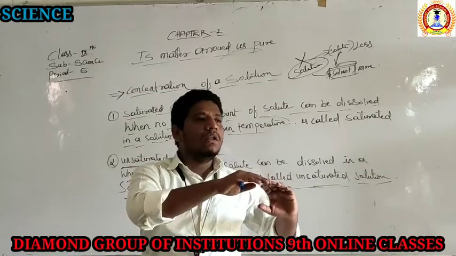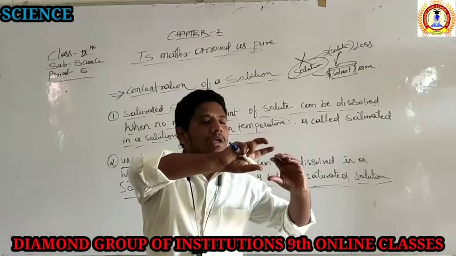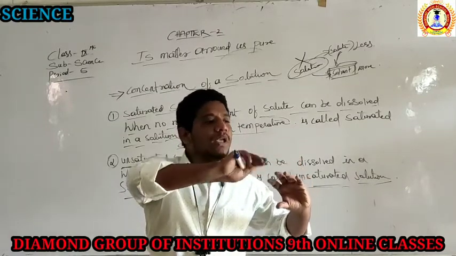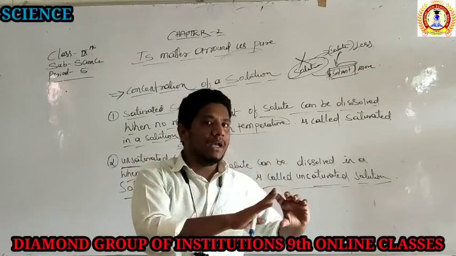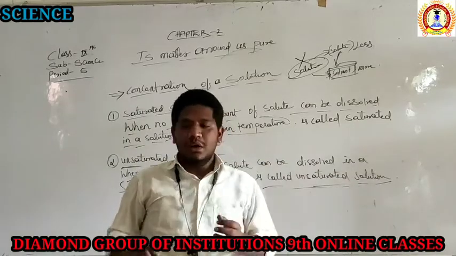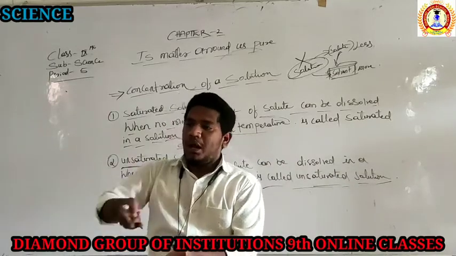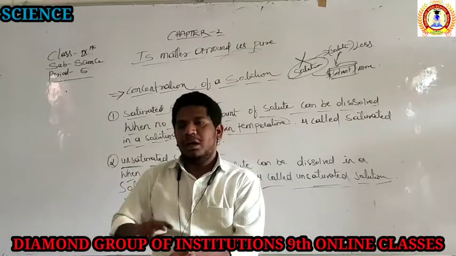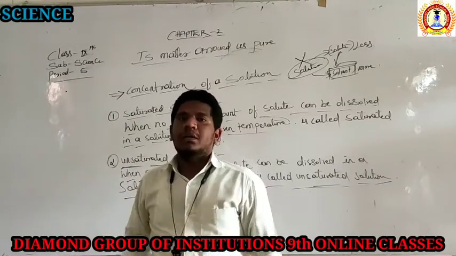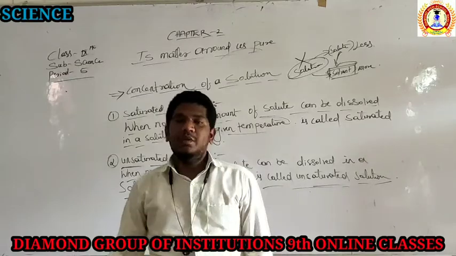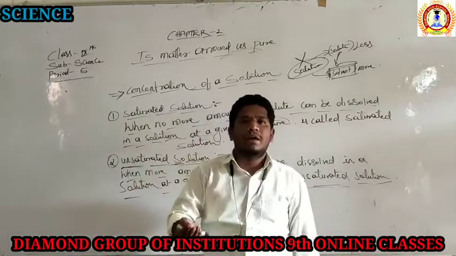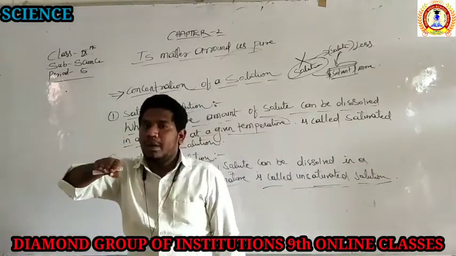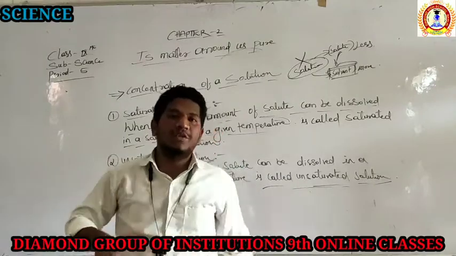At one level the solute will be more and the solvent less. We cannot add more solute particles now, so that becomes saturated. But here you can add the salt, so this becomes the unsaturated solution, meaning you can add more solute particles. At one level they cannot be added, and that we call the saturated solution.